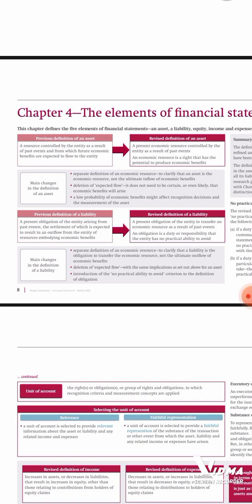Let's look at liabilities. Liabilities are the present obligations of the entity to transfer an economic resource as a result of past events. So it is a present obligation which you have to transfer an economic resource as a result of past events. Examples of liabilities. For example, I'm being demanded by Tasha.